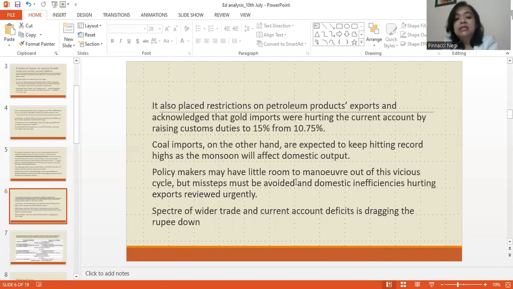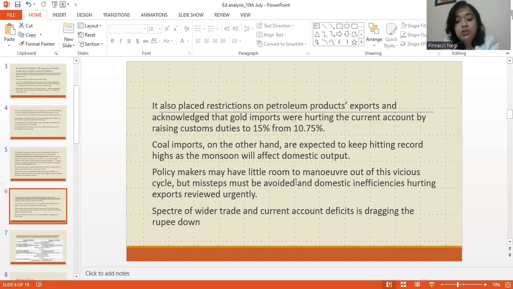So what the government has done now, in order to fight this challenging situation, is that the government has placed restrictions on petroleum products exports and acknowledged that gold imports were hurting the current account by raising the custom duties. So the government has placed a ban on or restrictions on the export of petroleum products.